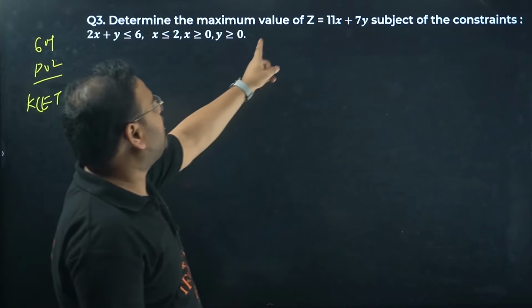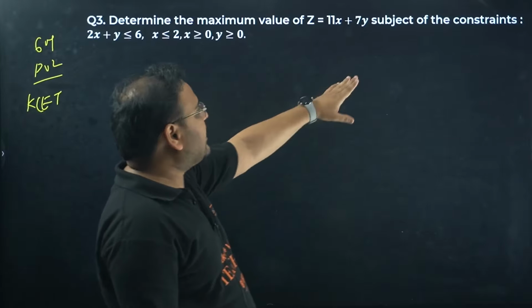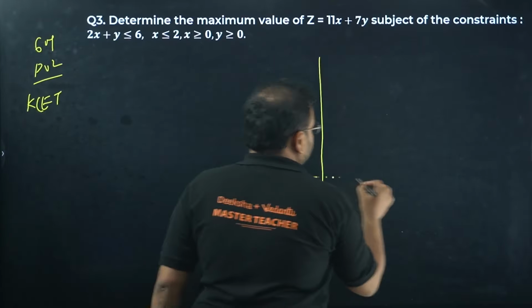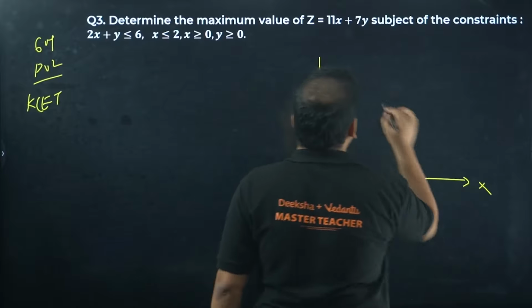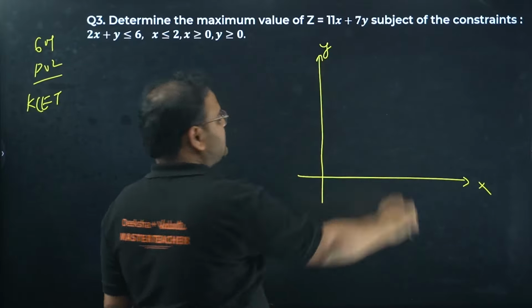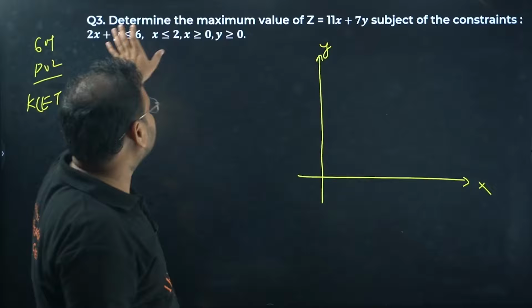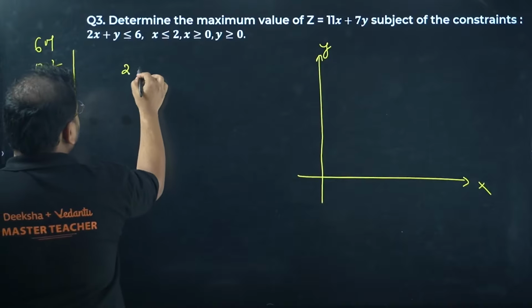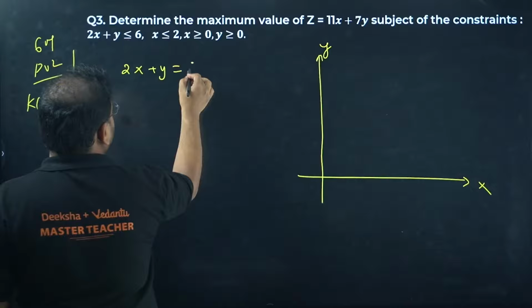Determine the maximum value of Z equal to 11x + 7y subject to the constraints over here. First thing is first, the graph. X-axis, Y-axis. Okay, I have my constraints. I'm going to take them in the form of equations. So 2x + y = 6.